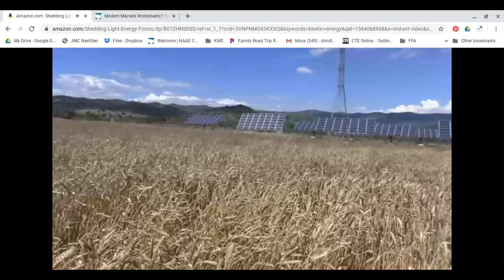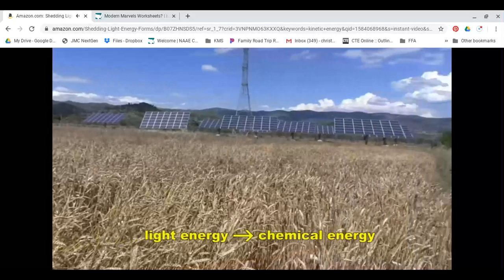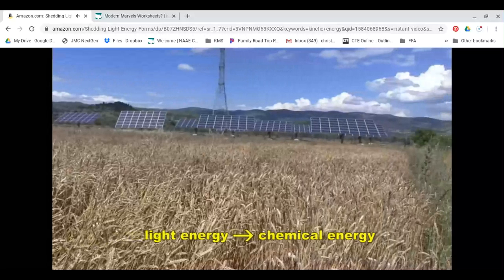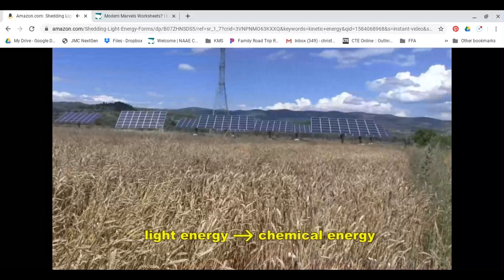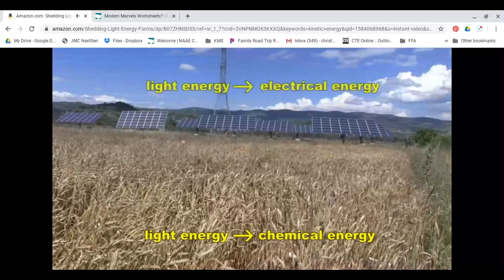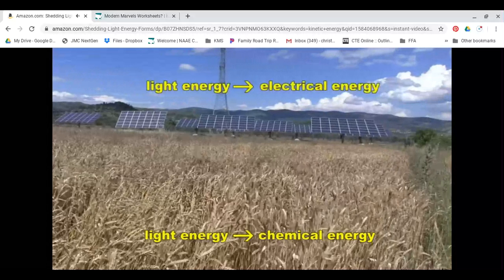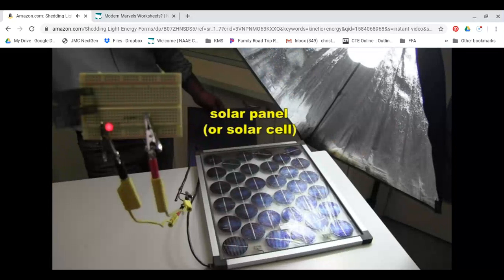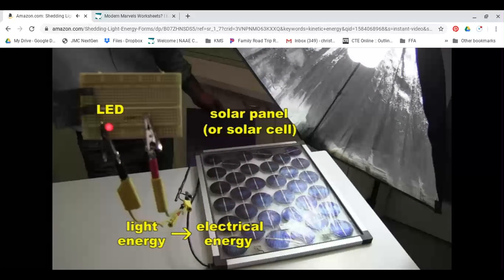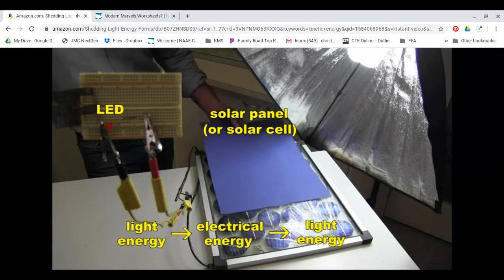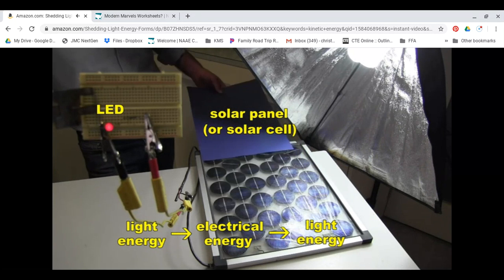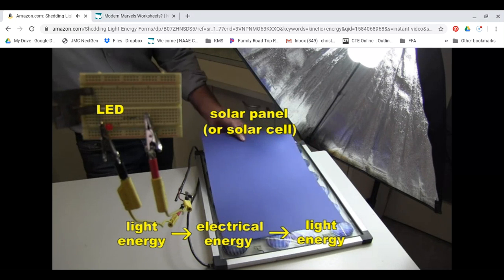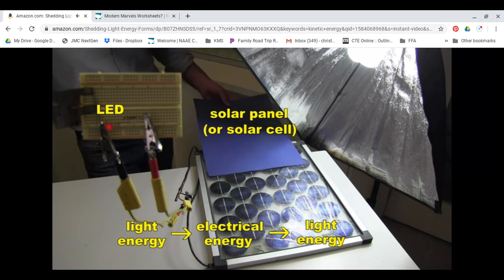Now, next to this wheat field, where light energy is being transformed into chemical energy, is a small-scale solar park that has about 15 solar panels in it. Solar panels transform light energy into electrical energy. If I shine light onto this solar panel, or solar cell, it produces electricity, and the LED then transforms the electrical energy back into light energy. Covering the solar panel reduces the amount of light hitting it, and so there's a corresponding drop in the electricity being produced. If the panel was outside in the sun, more electricity would be produced.